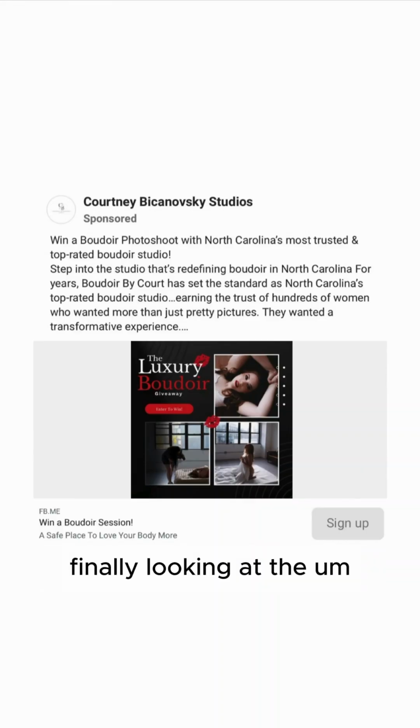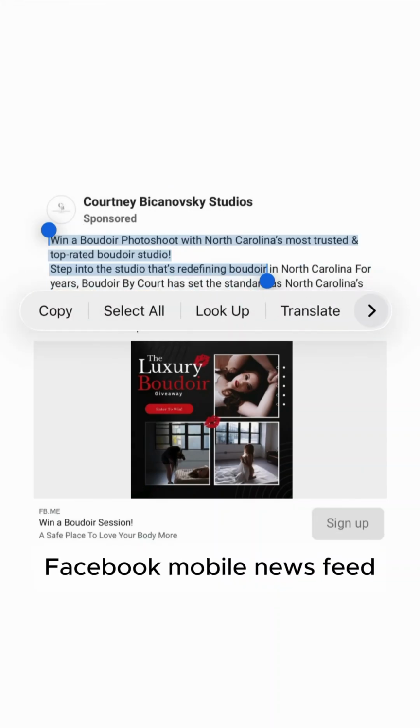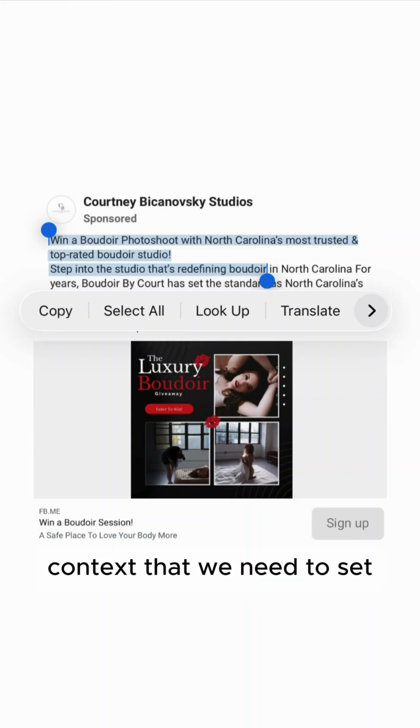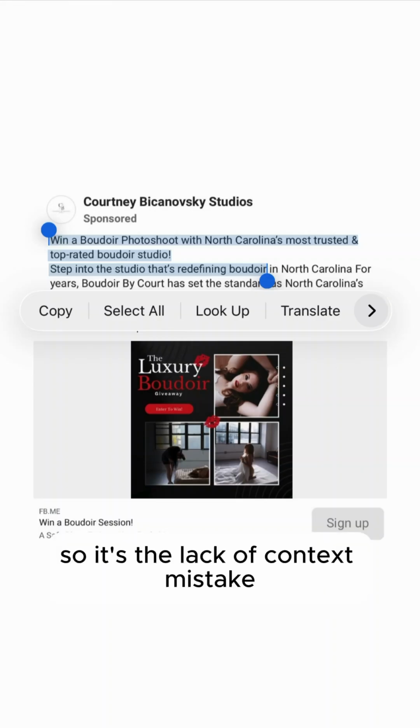Finally, looking at the see more headline here. The first 2 3/4 lines on the Facebook mobile news feed is all people will actually see when they see our ad. So, basically no context here, context that we need to set. So it's the lack of context mistake.